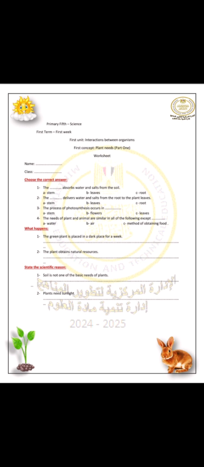State the scientific reason. Soil is not one of the basic needs of plant. ليه السويل مش واحدة من الحاجات الرئيسية اللي محتاجها البلانت؟ Because plant can grow only with water in the first few days. لأن البلانت في أول أسبوع بيكون محتاج بس water، مش بيكون محتاج nutrients from the soil. السؤال اللي بعده state the scientific reason plant need sunlight to make photosynthesis process.